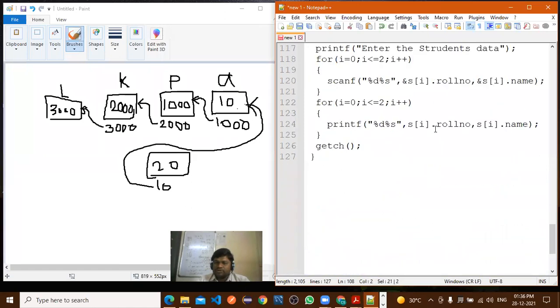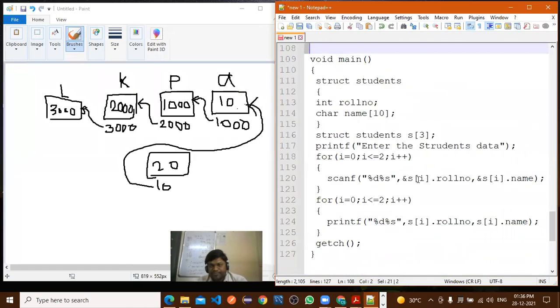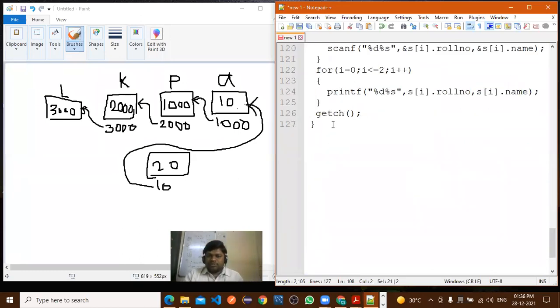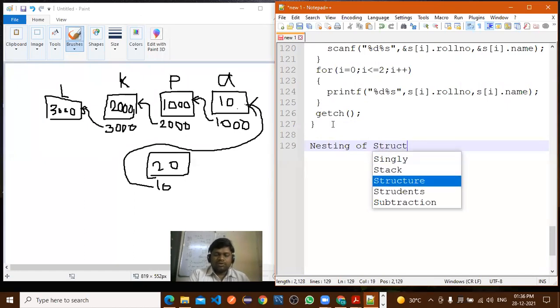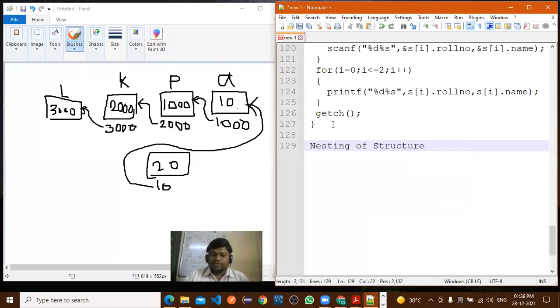Is there any doubt related to the array of structure? Did all of you understand the use of array of structure? Can we use a structure inside a structure?